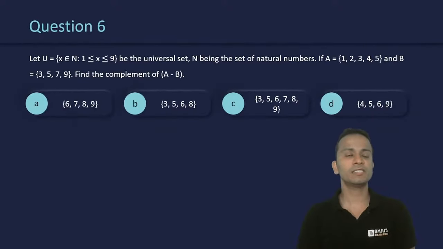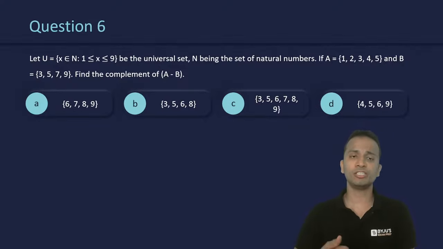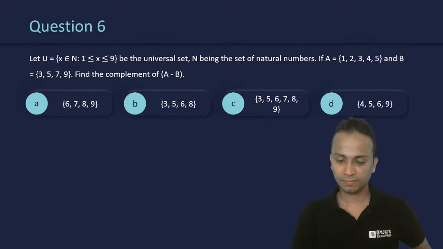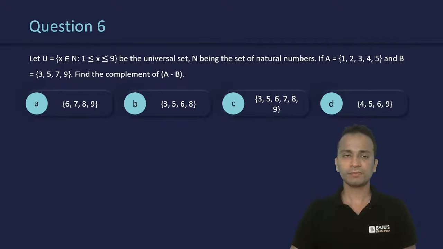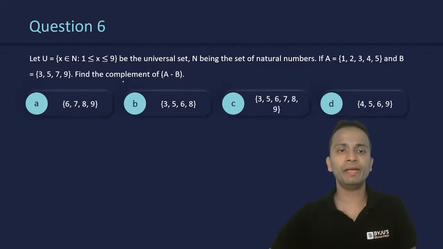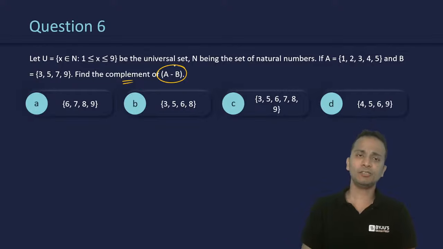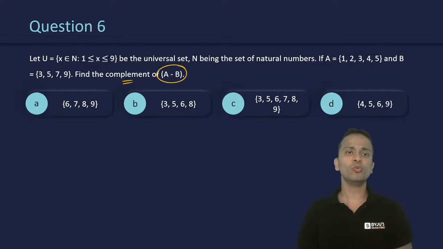Question number 6 is the question of set theory. So, a very simple question. This one is just you must know the operations in set theory. These are some basic operations. You'll have to find out the complement of A minus B, when set A and set B are given, and the universal set is also given.